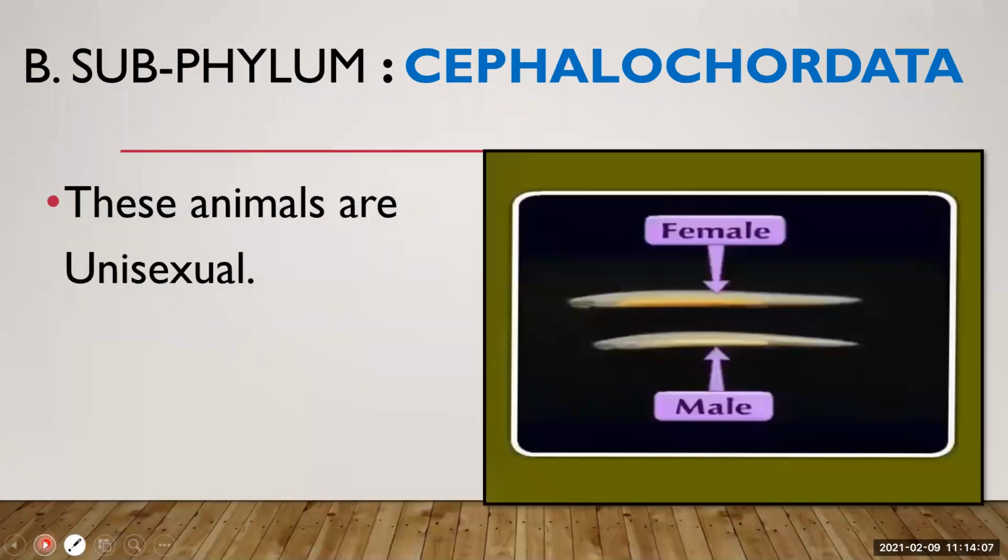These animals are unisexual. Unisexual means female and male, both the sexes are separate. You will find a female as well as a male, and these are unisexual. It means these two are separate, not in a single organism. You will not find both reproductive organs in one animal. They are separate, like humans, male and female. These animals also have a male and female. So they are called unisexual organisms.